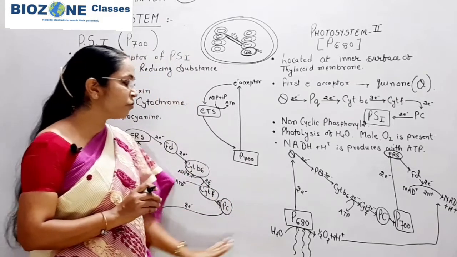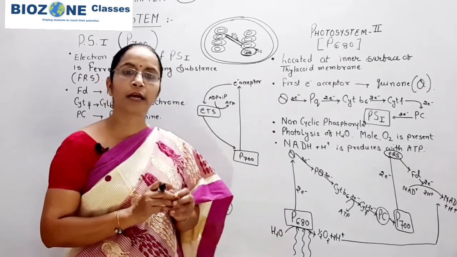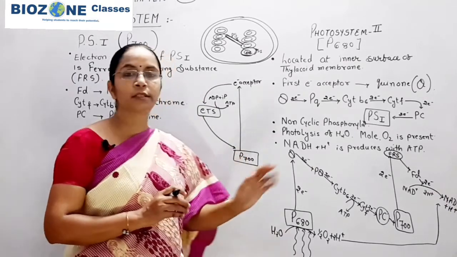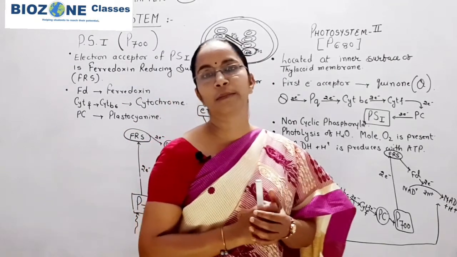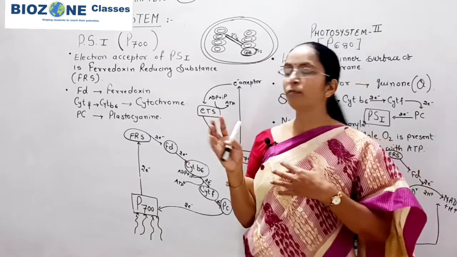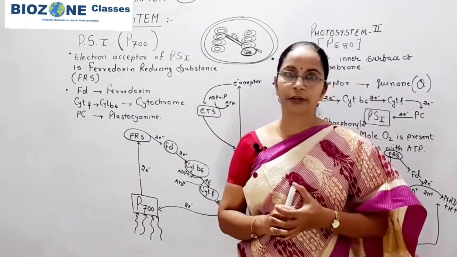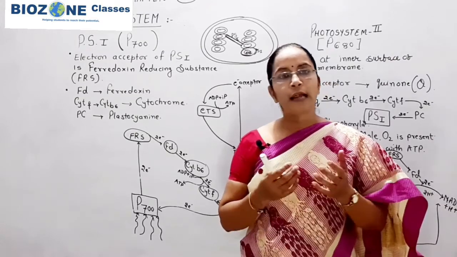And with this we sum up today's session. One thing again, whenever you come towards the photosystem, the photosystem is a part of light reaction. Without photosystem no one can study the light reaction. That's why initially I did not come towards the light reaction.